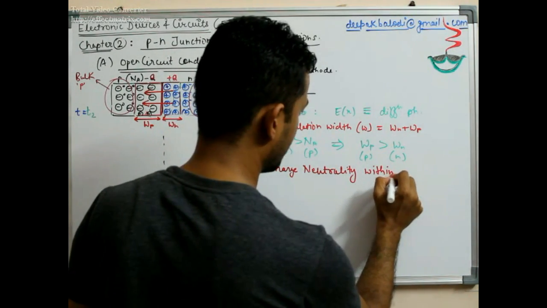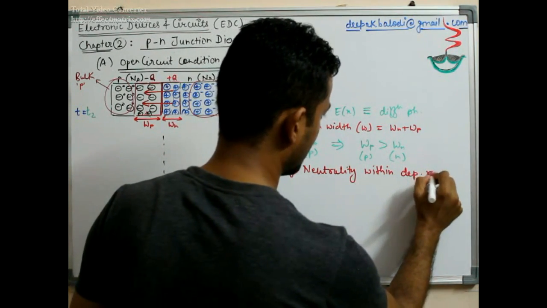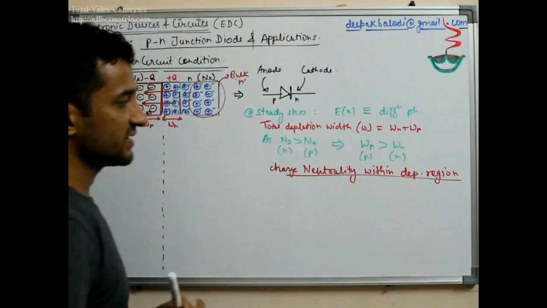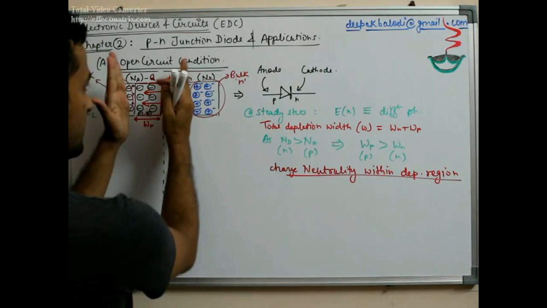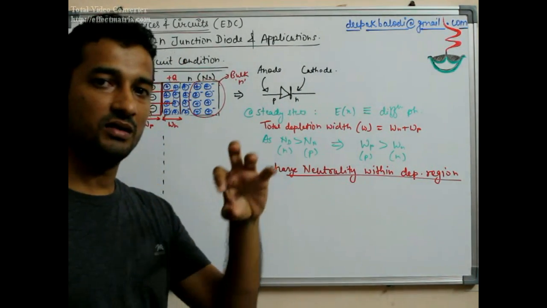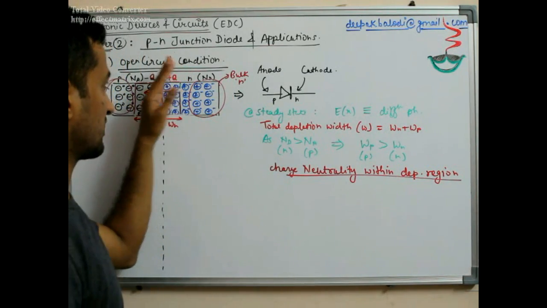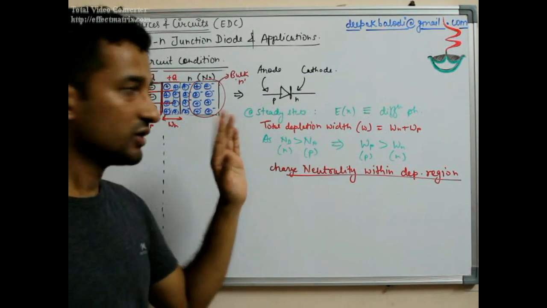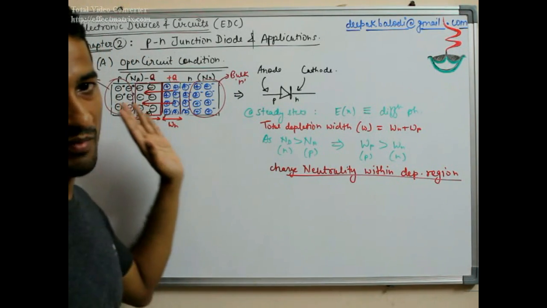Within depletion region. This says that within the depletion region, as we have very clearly understood the recombination process, the same number of free carriers will get recombined with the same number of carriers on the other side. So plus Q has to be same as minus Q.